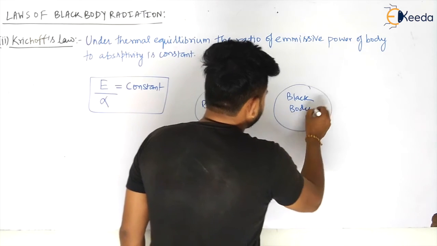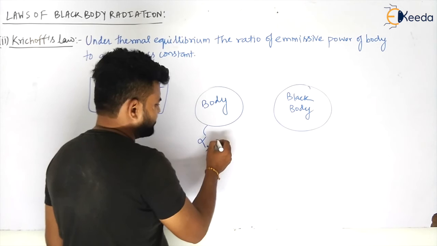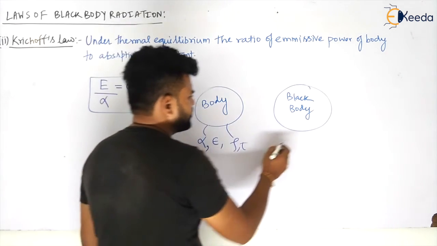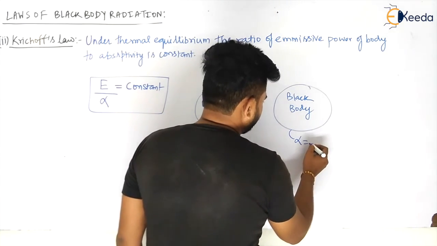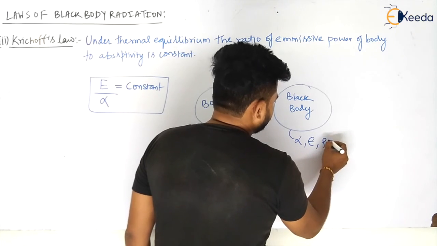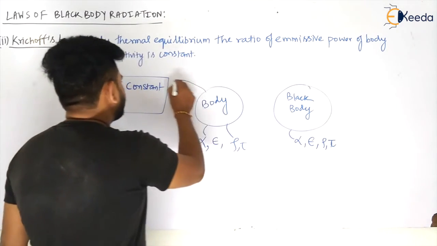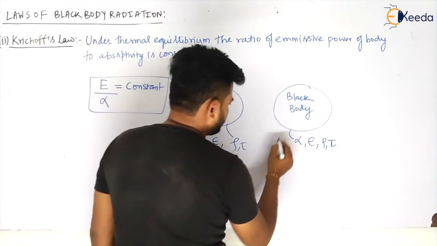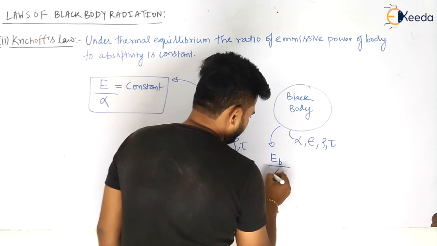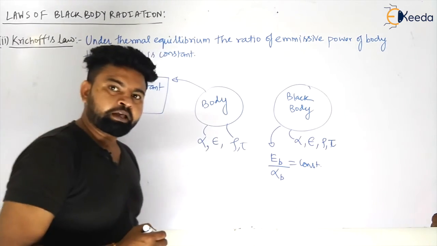Each body has some absorptivity, emissivity, reflectivity, and transmittivity. So if I look at the black body, E of black body divided by alpha of black body is equal to constant. Yes or no?